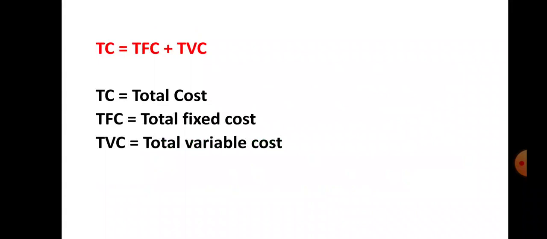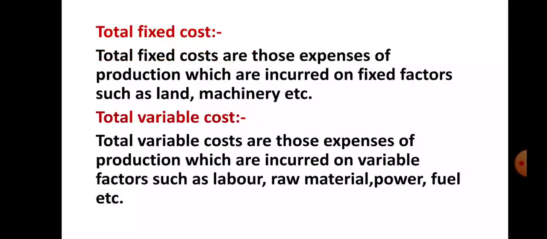Let us see the formula of total cost. Total cost is equal to TFC plus TVC. TC stands here for total cost, TFC stands for total fixed cost, and TVC stands for total variable cost. So what is the formula of total cost? TC is equal to TFC plus TVC. Now let us see what is total fixed cost, that is TFC.